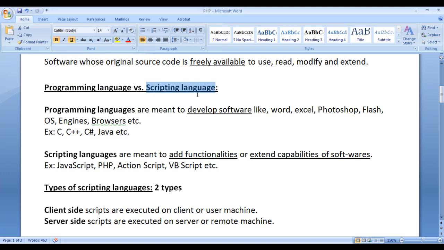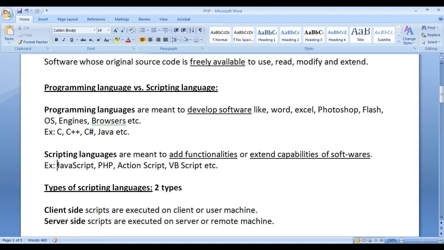Actually, scripting languages are programming languages, but there is a slight difference between them. Programming languages are meant to develop softwares like Word, Excel, Photoshop, Flash, operating system, engines, browsers, drivers, etc. Whereas scripting languages are meant to add functionalities or extend capabilities of already built softwares. C, C++, C#, Java are considered as programming languages. With the help of them, we develop softwares. Whereas JavaScript, PHP, ActionScript, VBScript, etc. are considered as scripting languages. With the help of them, we extend capabilities of already built softwares.